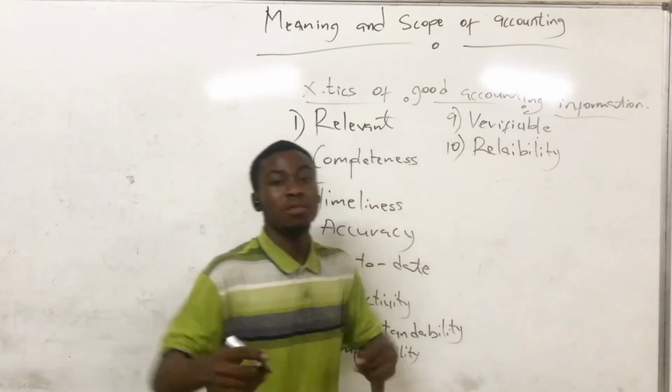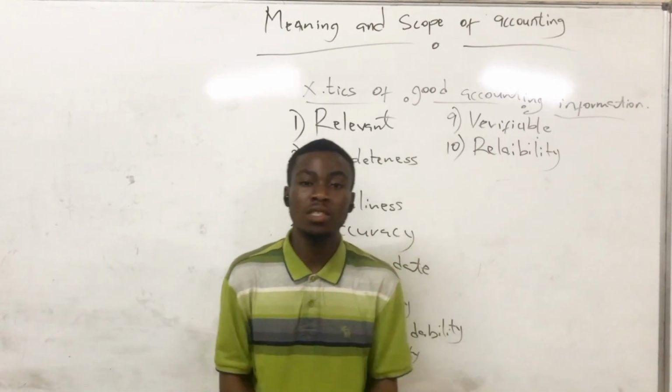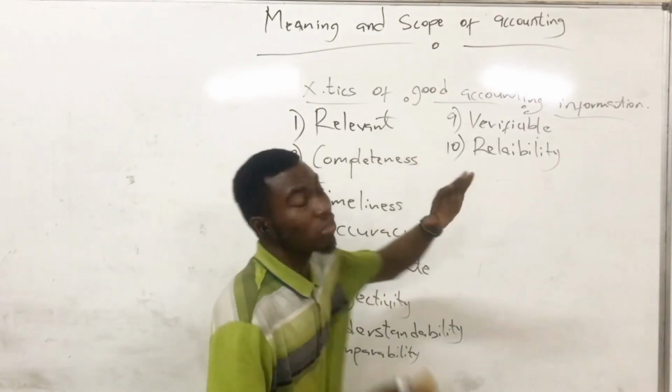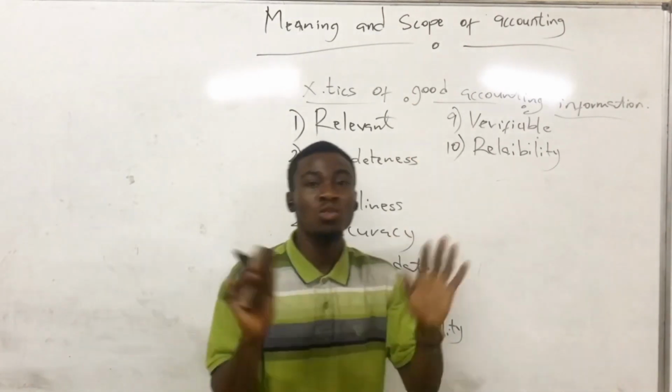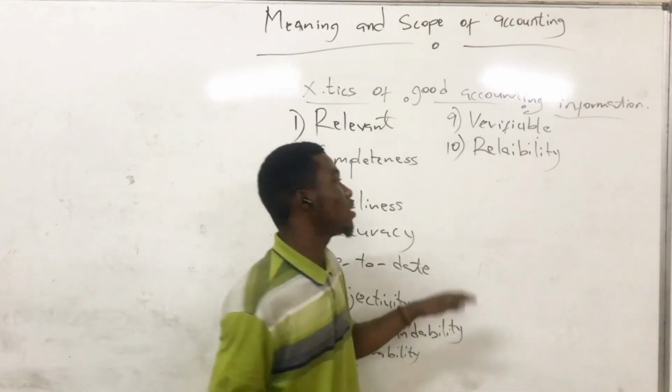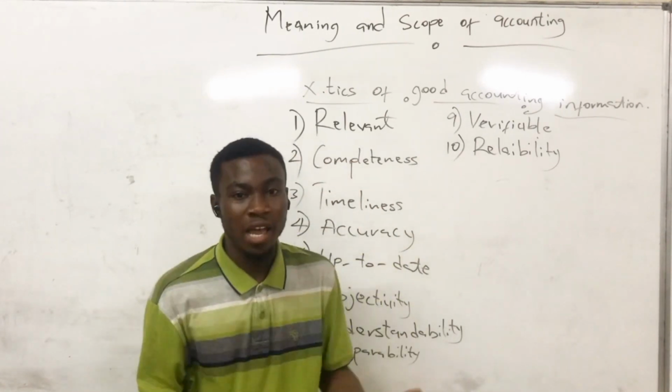The tenth one is that accounting information must be reliable. It should be trustworthy. We can rely on the information. If accounting information is not reliable, it means the accounting information is not good. So a characteristic of good accounting information is that the information has to be reliable.